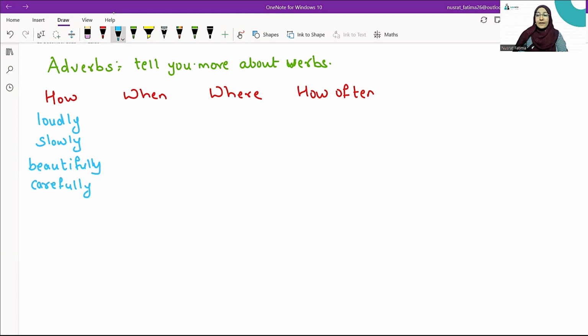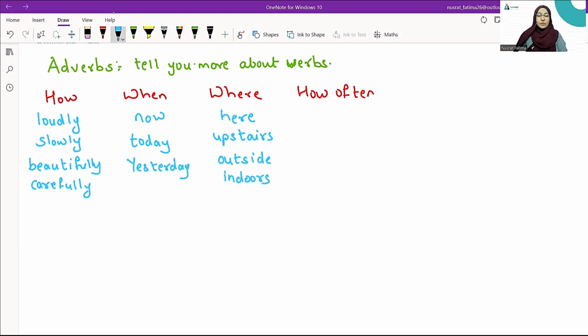Adverbs may also tell you when the action took place. Like now, today, yesterday, tomorrow, tonight. These words indicate when the action is taking place. So they are all adverbs. Adverbs also tell you where the action is taking place. For example, here, upstairs, outside, indoors. So these words tell you where the action is taking place.